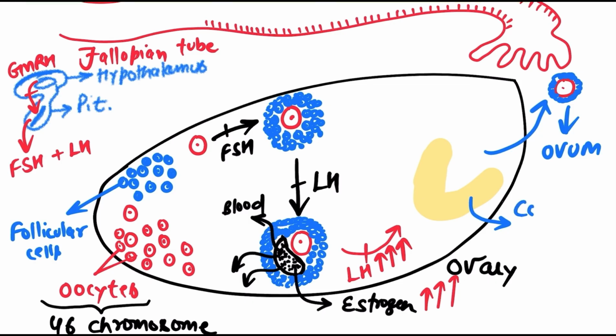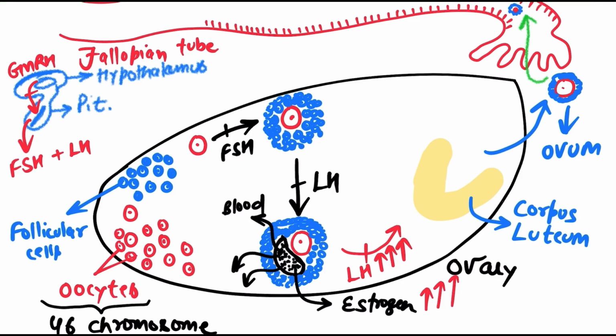So its name is corpus luteum. Very important structure, corpus luteum. And what is going to happen to that ovum? This ovum will be captured by the fallopian tube and enter inside the fallopian tube, right?